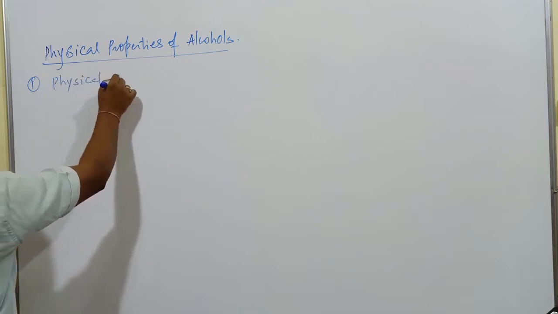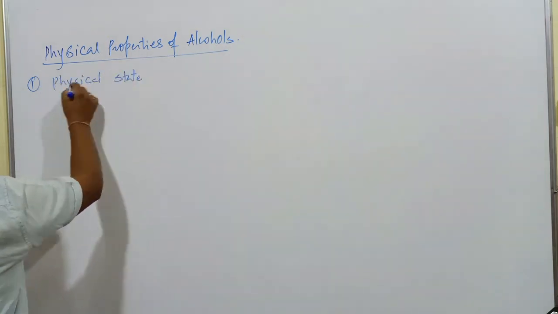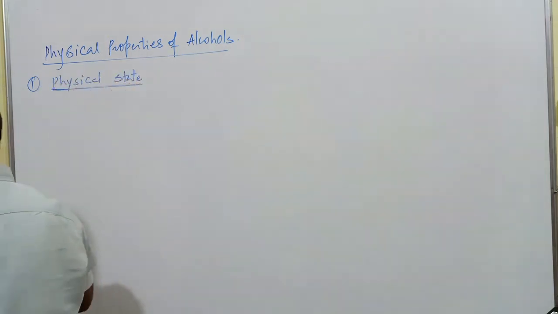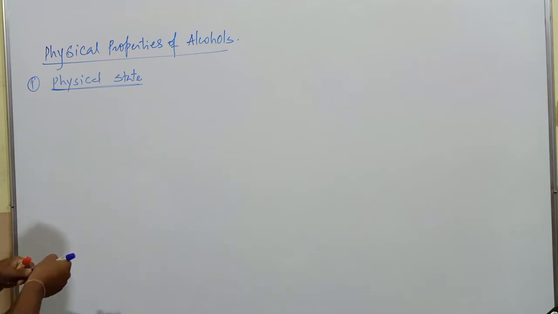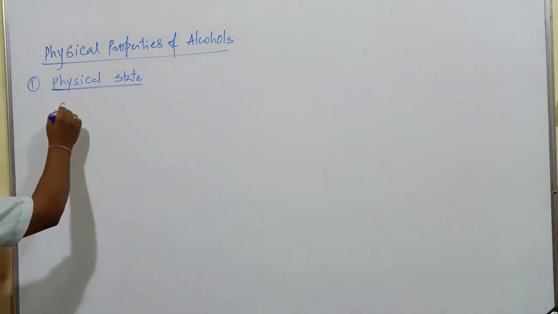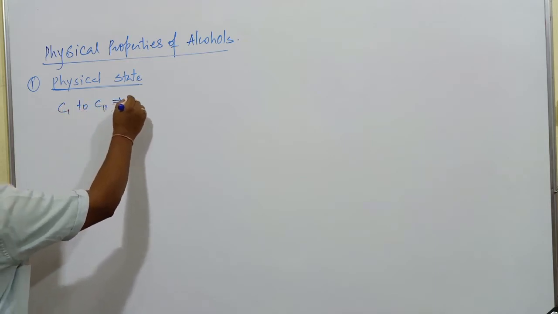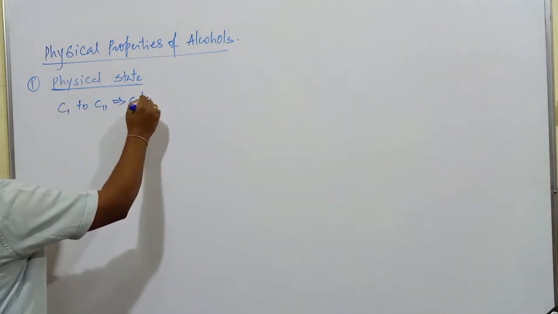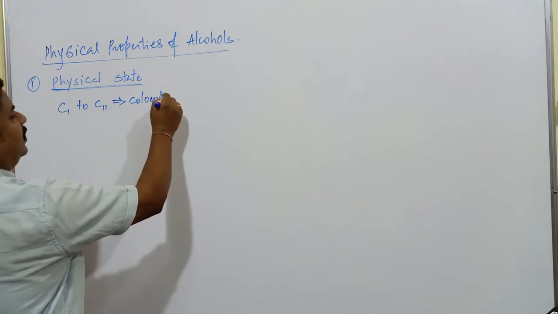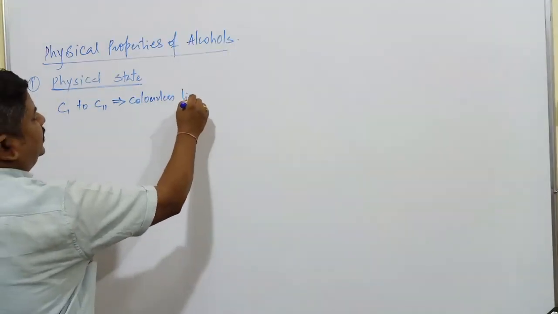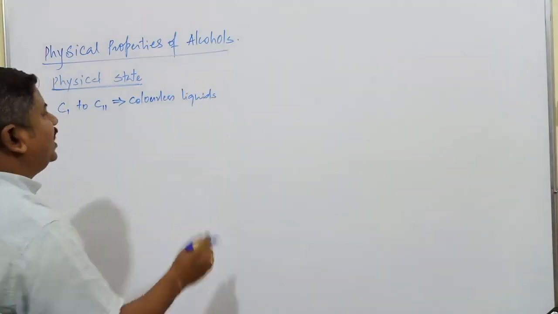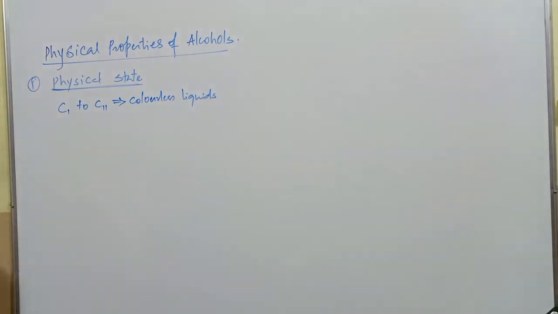These alcohols are present in which physical state, whether solid, liquid or gaseous? In case of alcohols, up to carbon number 11, C1 to C11, these are found to be colorless liquids with characteristic alcoholic smell.